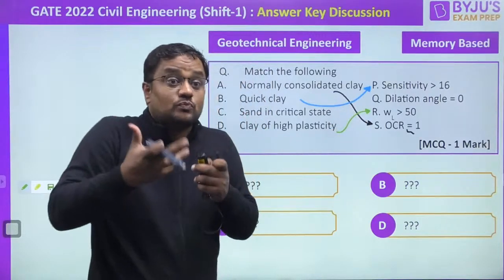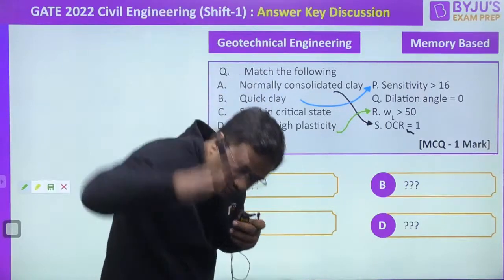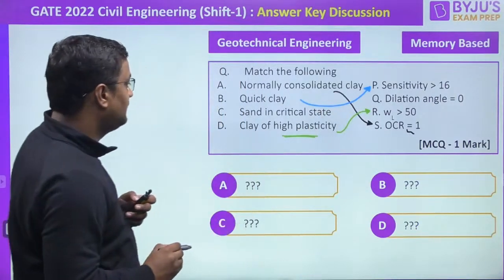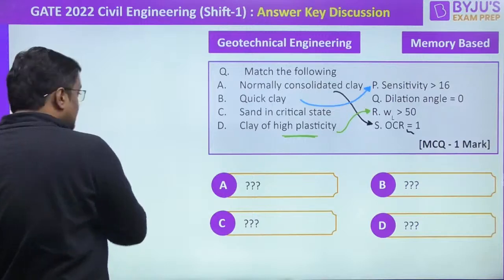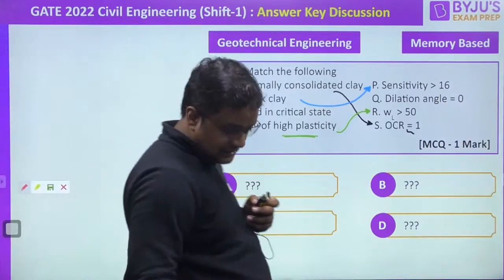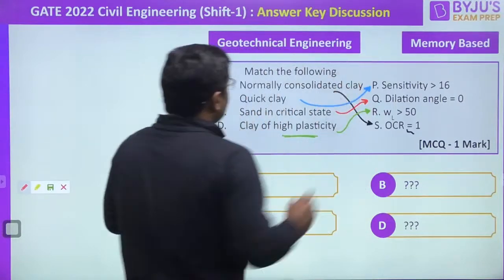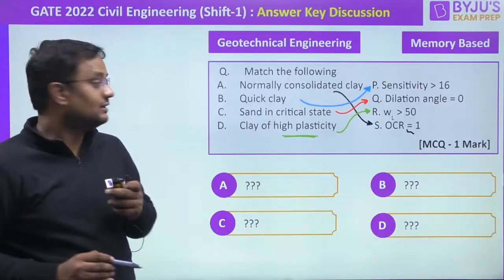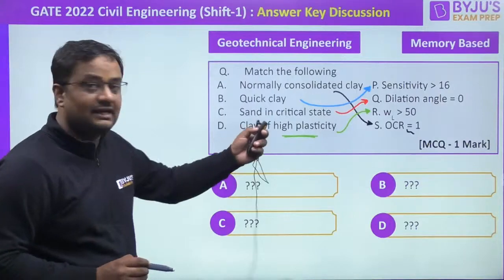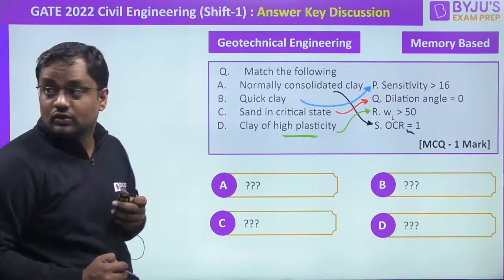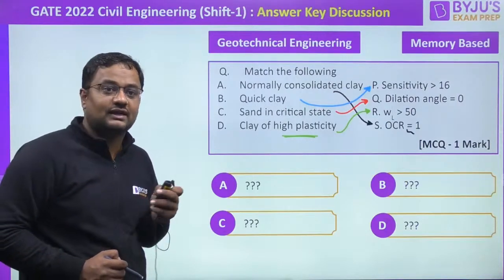When liquid limit is more, more voids are there, and more voids means more compressible. So high plastic means high compressible, that is WL greater than 50. And for the next one it is C. So the answer for this will be this. I hope you all have done this correct. First one is S, AS. Correct. How many of you are correct? ASBP. Okay. Excellent. All have done the correct answer.